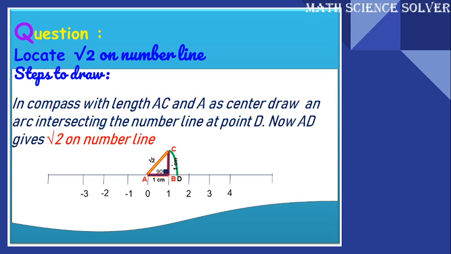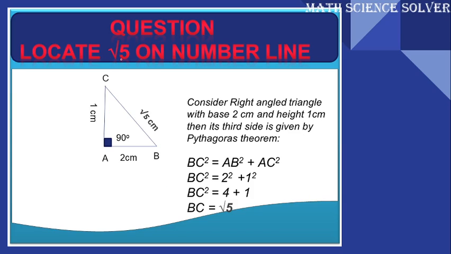So now AC and AD are of equal length. Why? Because AC and AD are the radius of the same arc. Hence, AD will also be equal to root 2. So we have located root 2 on the number line. Next, we can do the same type of locating for the other numbers on the number line.